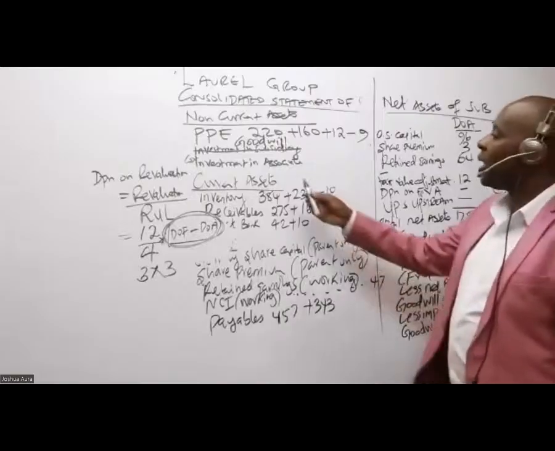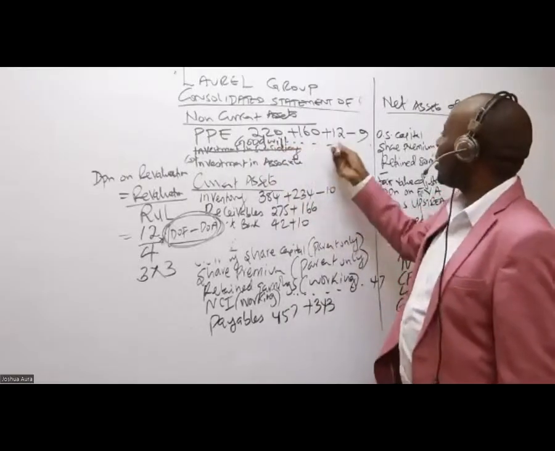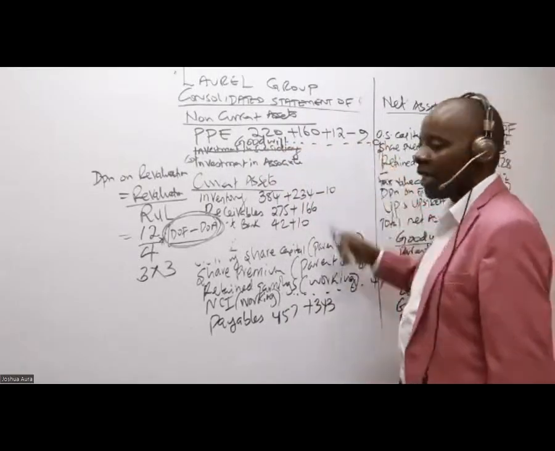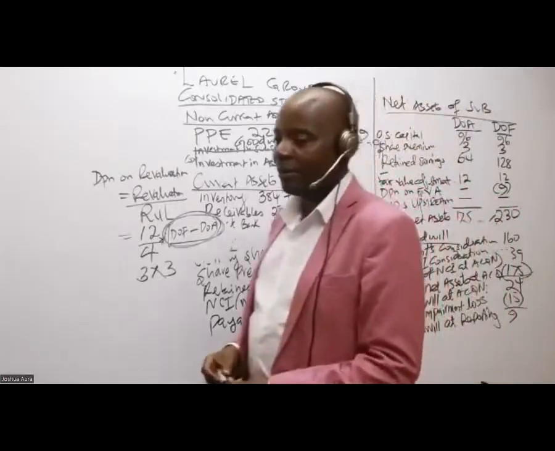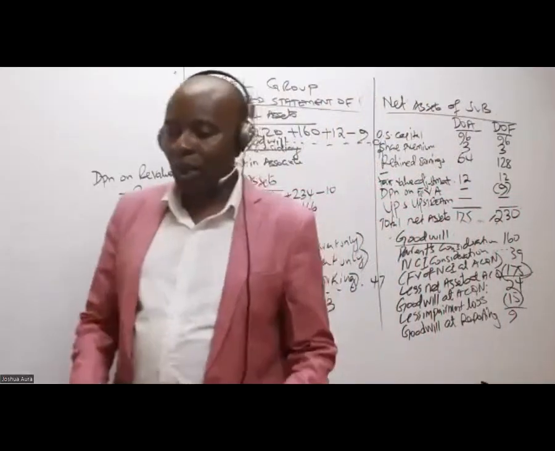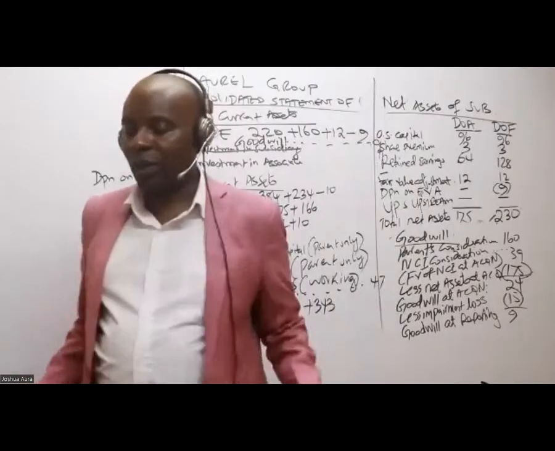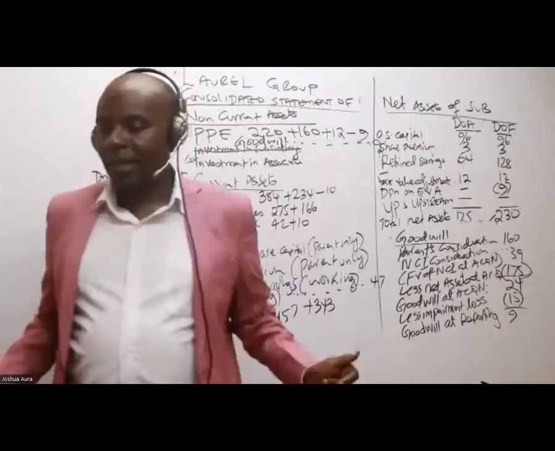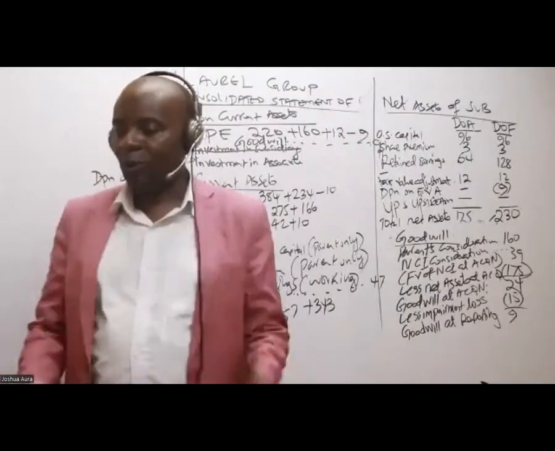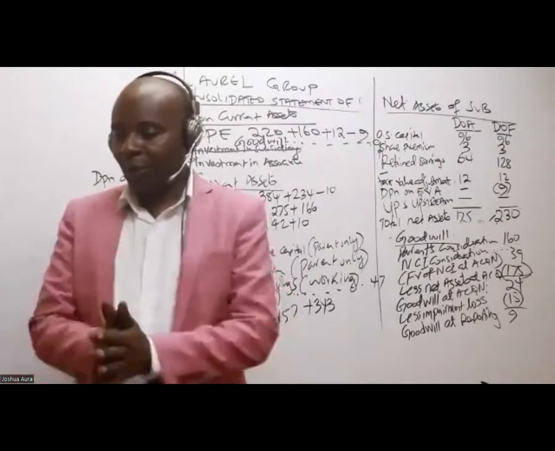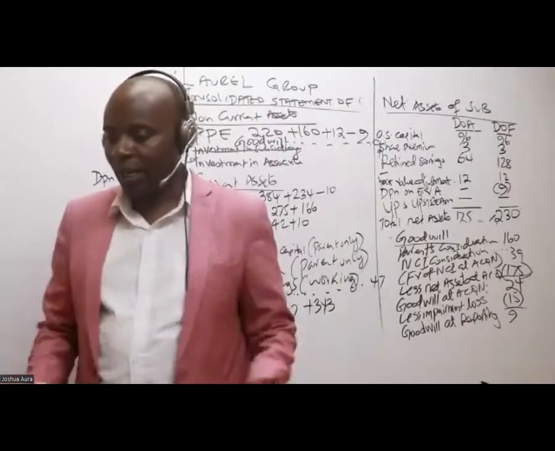So at reporting, this goodwill is what you will write at the very corner there, 9. So up to there, first of all, are we together really? Is there anybody who has been able to follow up to there?